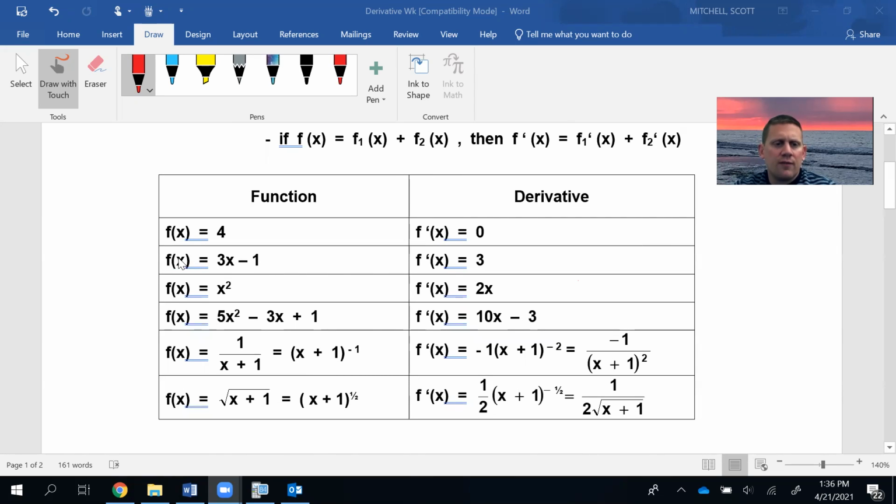So the derivative of the function 3x minus 1. So this is x to the first, right? So you take 1 times 3, and you get 3. And then what's x to the first? You minus 1 from its power. Well, what's 1 minus 1? That's 0. So this is 3x to the 0, which is just 3. And then the derivative of minus 1 is 0, because there is no x value. It's x to the 0 already.